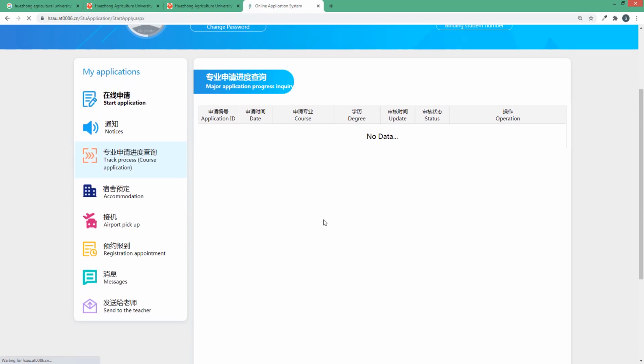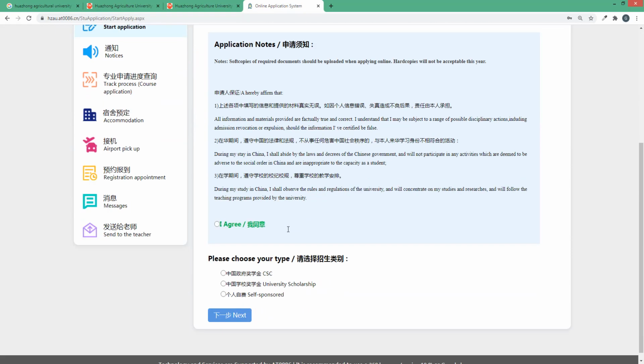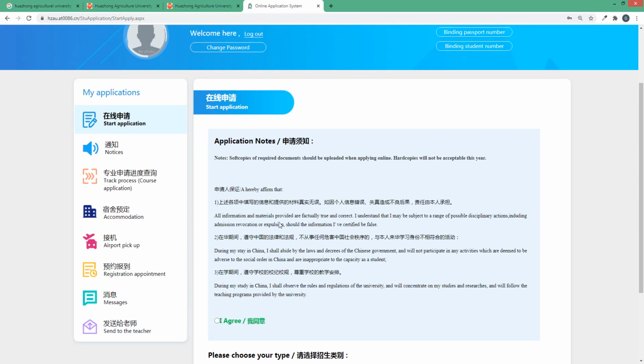After that you can see the agree option and other options, like which scholarship you want to apply for, CSC scholarship or university scholarship, and whether you are a master student or a PhD student. We can see these kinds of things in the online portal. I think the internet speed is a little bit slow. No, here is the option.